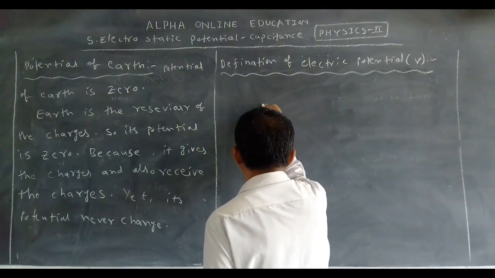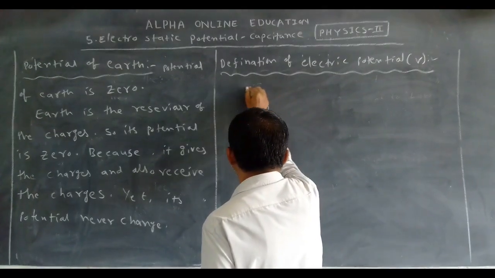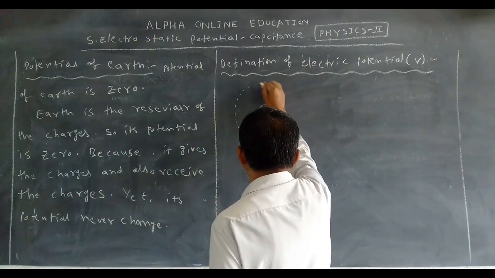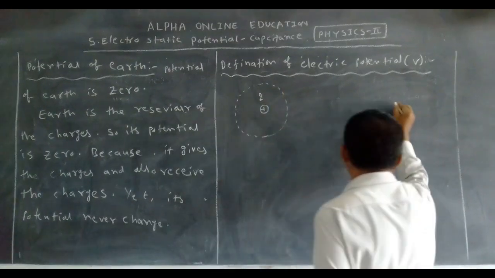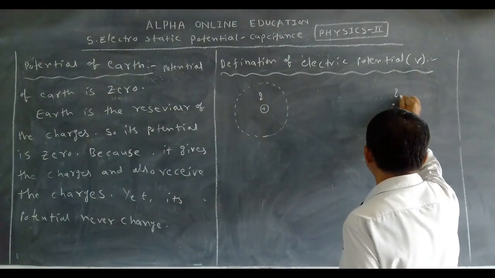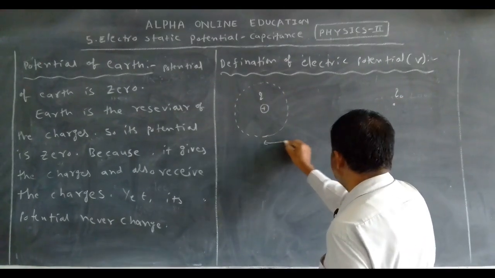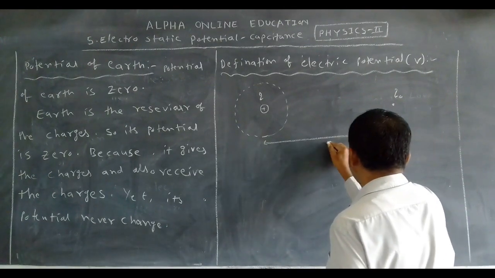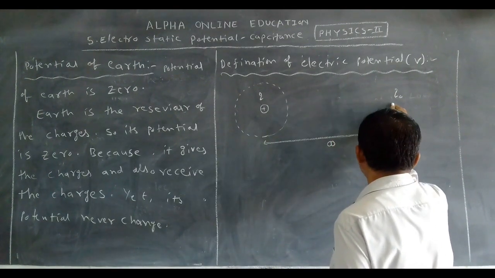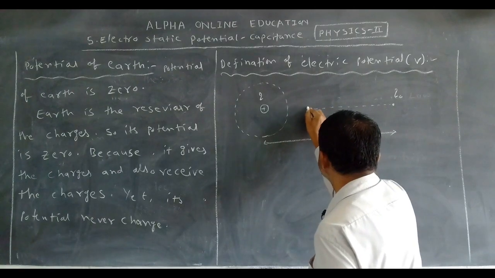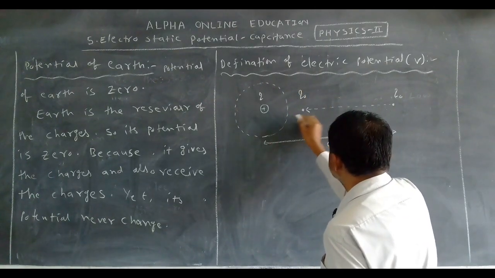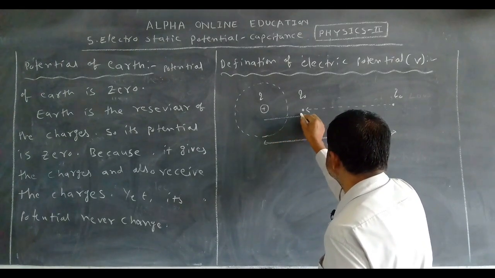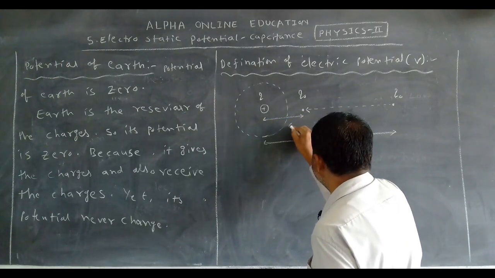Now, this is a positive charge. Around it there is some influenced field. Here, take a unit positive charge located at infinite distance. Now you bring it up to here. So here the distance is d.